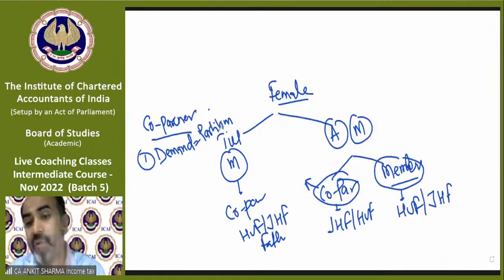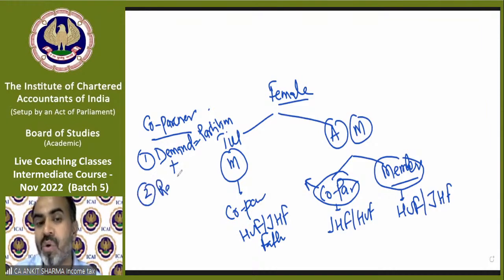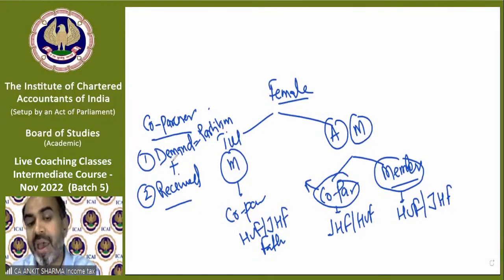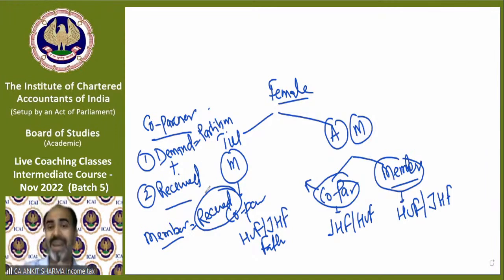So if you are a co-partner in any HUF, then you can demand partition as well as you have the power to receive your share if somebody else demanded. Understand? If somebody else demanded a partition, then you will receive your share and even you have the right to demand the partition. So you can initiate the proceeding of partition. But if you are a member only, then a member has only one power, and that is to receive the share. If you are a member in any JHF or HUF, then you cannot demand partition.